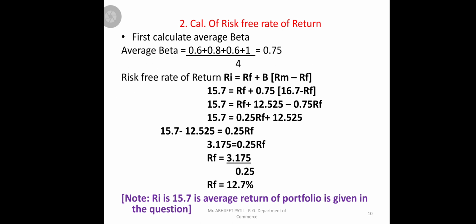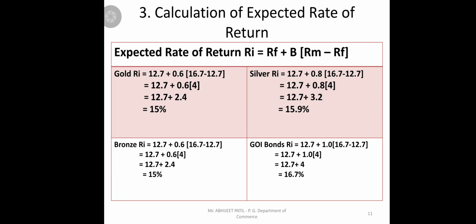Okay, so just change those equations, for similar values, we should just put those equations and find out the RF values. And lastly, we should find out your expected rate of return as per CAPM model: gold security, silver security, bronze, and government of India. As usual, RF we calculated 12.7, we take plus beta value as per individual security.